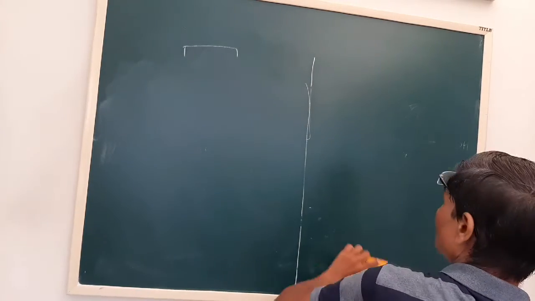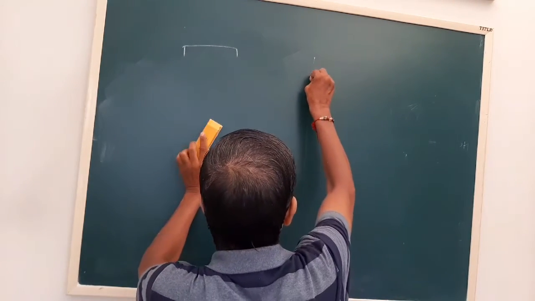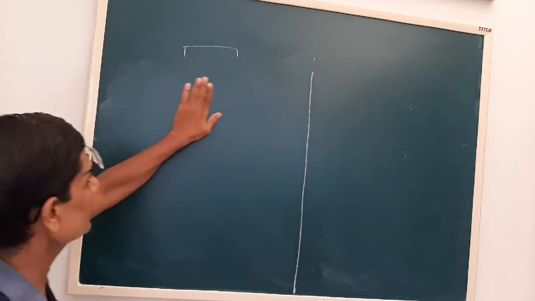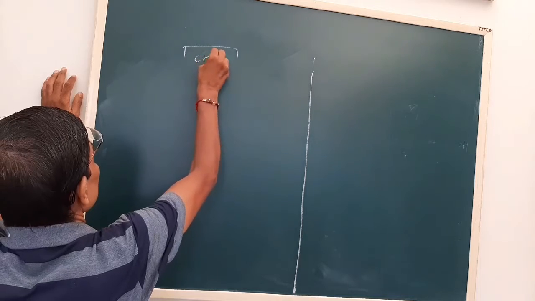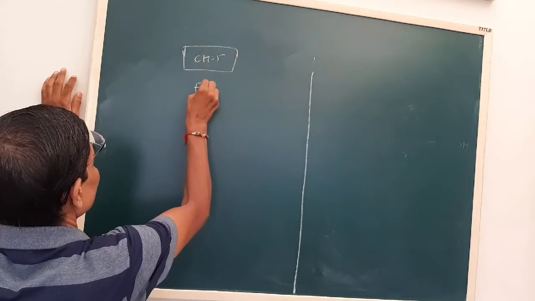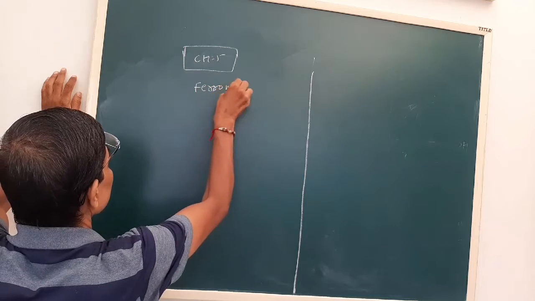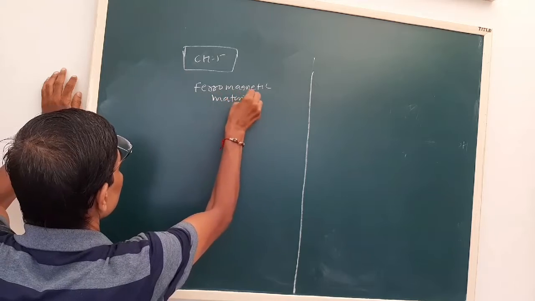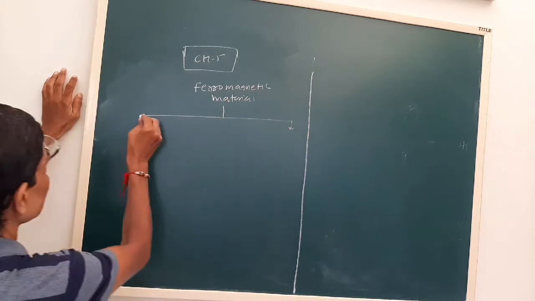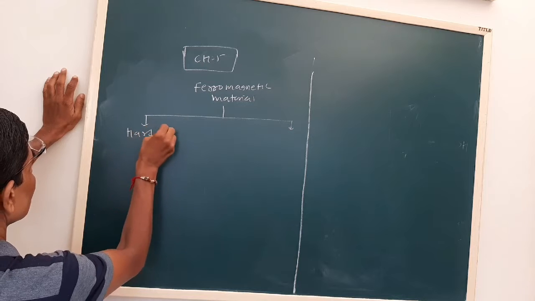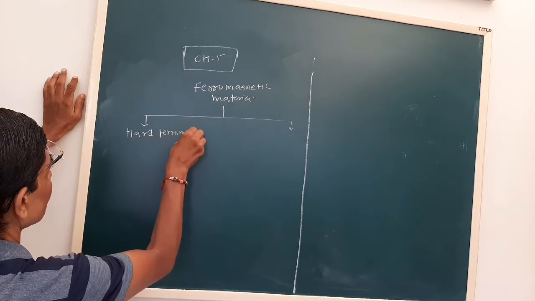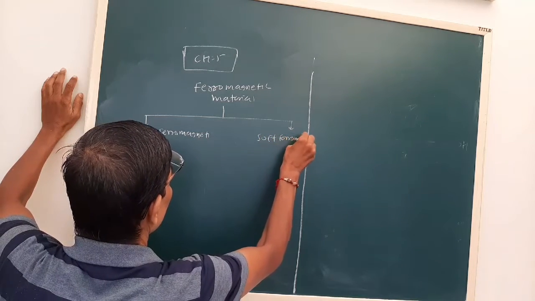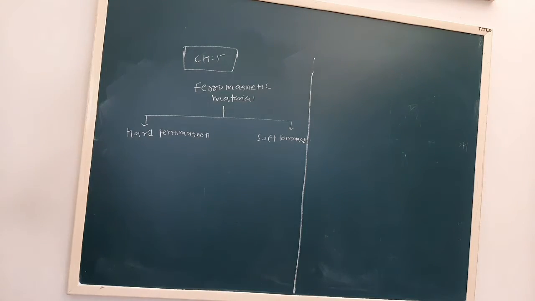Now, as I talked about, there are two types of ferromagnetic material. One is hard ferromagnetic and the second is soft ferromagnetic material. So we can classify them. Now, what are hard ferromagnetic materials?